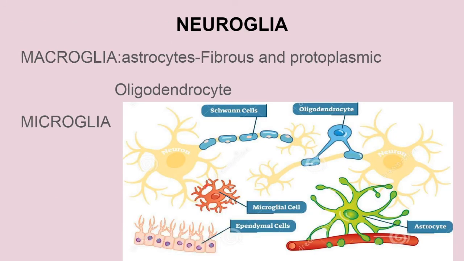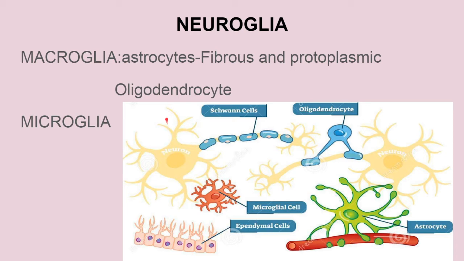Now the neuroglia. What is neuroglia? They are the glial cells, also known as the supporting cells of the nerve cell. They actually support the nerve cells, and they are present within the brain and the spinal cord. These glial cells are numerous, about 10 times more than the neurons. In our brain, as I told you before, there are around 1 trillion neurons, and neuroglia are about 10 times more than that.